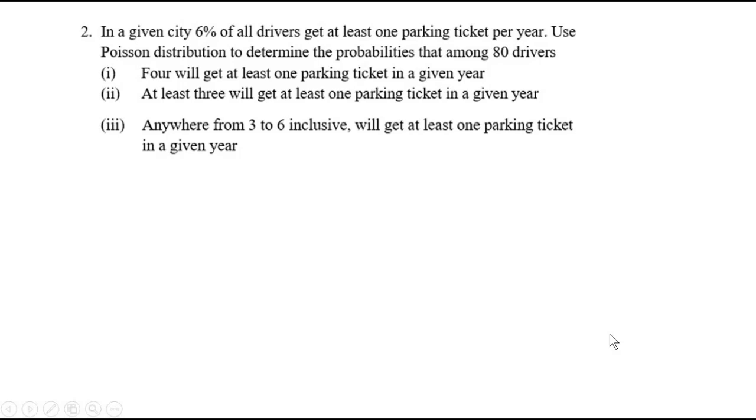Now let us proceed to the next question. In a given city, 6% of all the drivers get at least one parking ticket per year. Use the Poisson distribution to determine the probabilities that among 80 drivers, 4 will get at least one parking ticket in a given year, at least 3 will get at least one parking ticket in a given year, and anywhere from 3 to 6 inclusive will get at least one parking ticket in a given year. So here the success is getting at least one parking ticket in a given year.